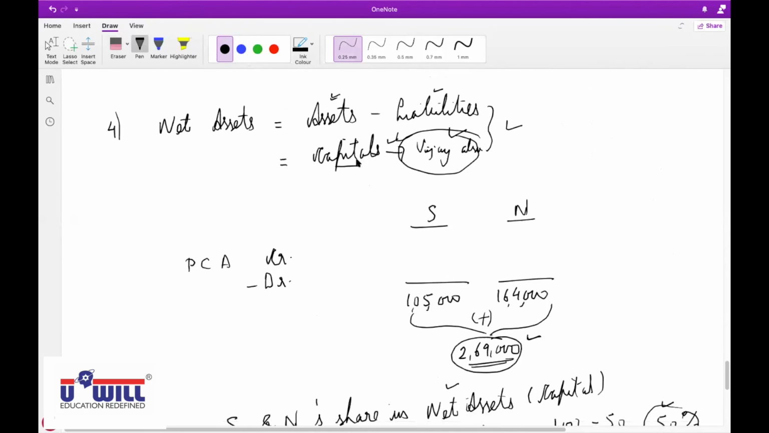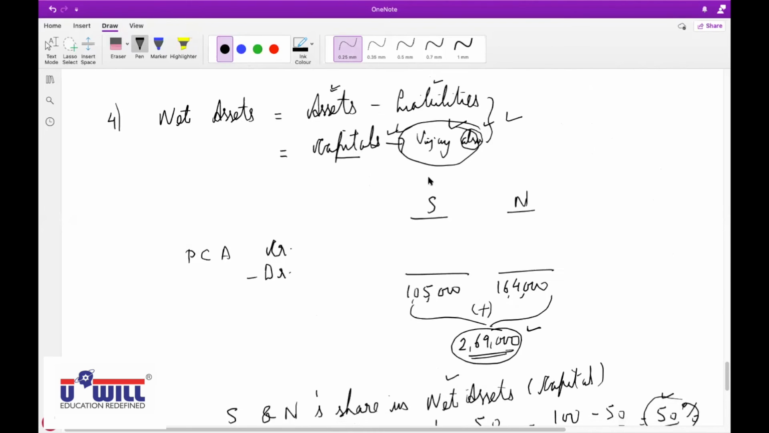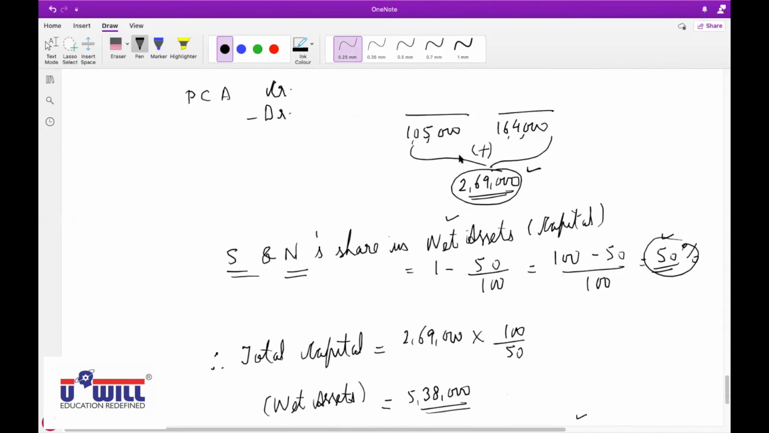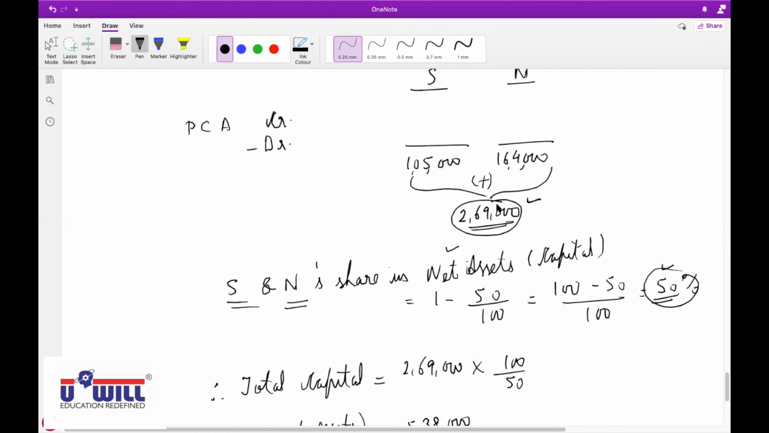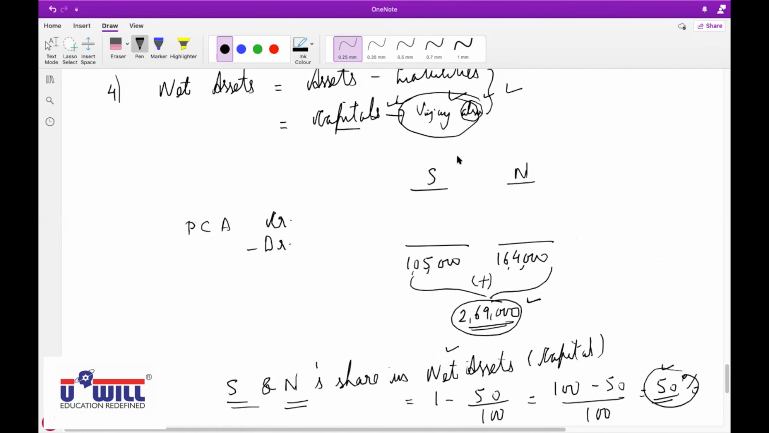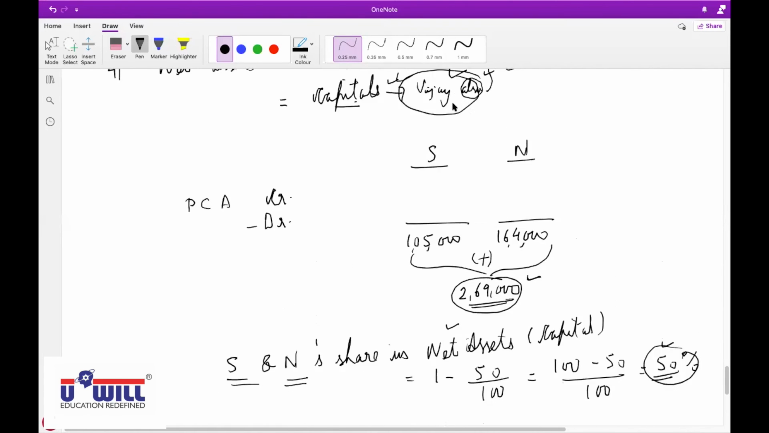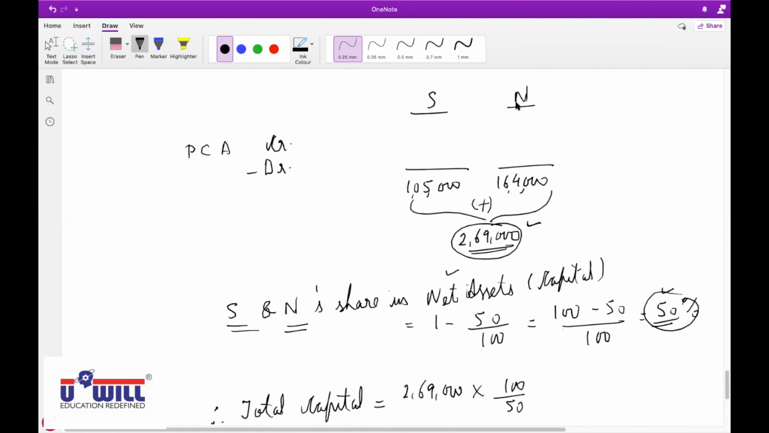But this capital which we are talking about includes Vijay's capital also. Very first we find capital of Shivani and Neeraj, credit minus debit. If you do the closing balance, jointly it comes to 2,69,000. But this 2,69,000 is not the total capital of the firm, as that would include capital of Vijay also. This is only capital of Shivani and Neeraj.